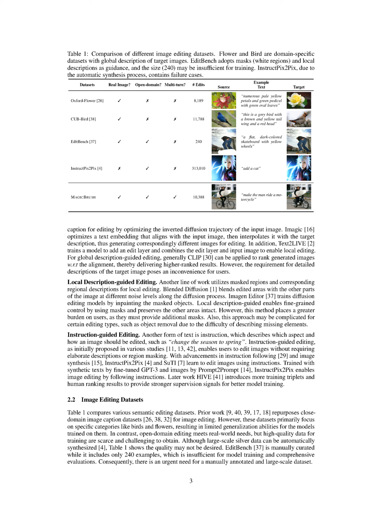Starting with global description-guided editing, earlier strategies focused on aligning specific words with image regions to facilitate editing. Recently, tools like Prompt2Prompt have made both broad and detailed image edits possible through changes in the associated prompts, managed by a mechanism called cross-attention control. In another innovation, null text inversion eliminates the need for original captions in editing, streamlining the process by optimizing the inverted diffusion trajectory of the image being edited. Techniques like Imagic, on the other hand, create a text embedding that matches the input image and combines it with the target description, thus generating varied edited images. Also, models such as Text2Live introduce an edit layer that, when combined with the input image, enables localized editing.